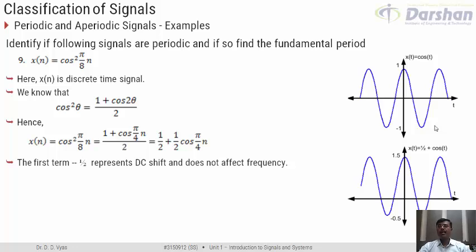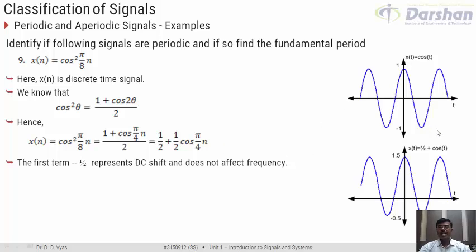As adding a phase to a signal moves the signal along the x-axis, here adding a DC to a signal shifts the signal along the y-axis. It would move the signal up or down depending upon what DC we are adding. Here the DC added is positive, so the signal is moving up. I am sure this makes the concept clear. So now x of n is equal to 1 by 2 plus 1 by 2 cos. We understand that if we add DC, the signal would just get shifted over the y-axis.